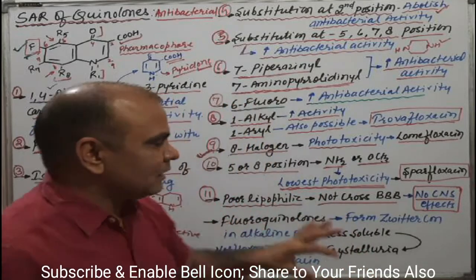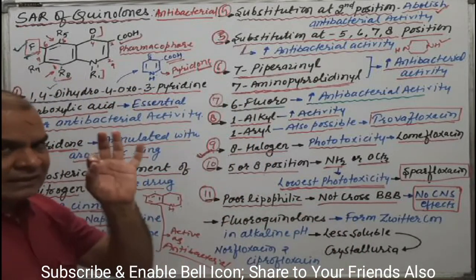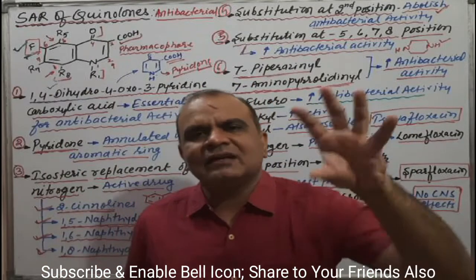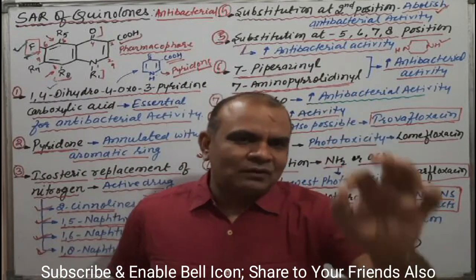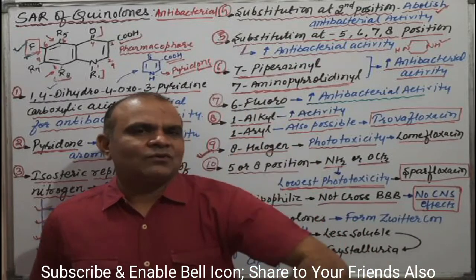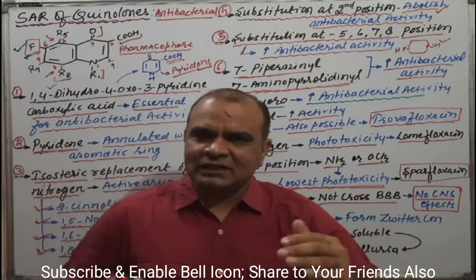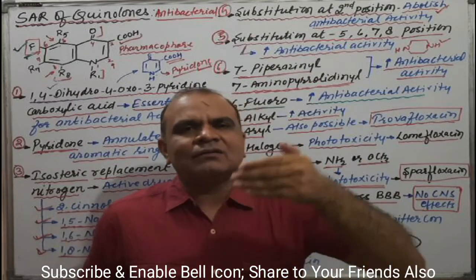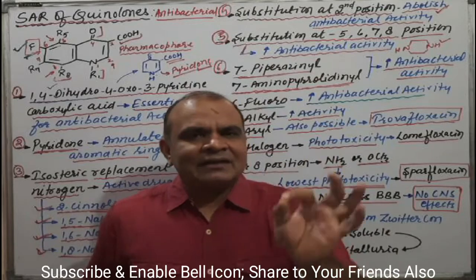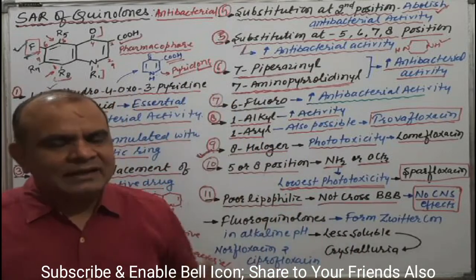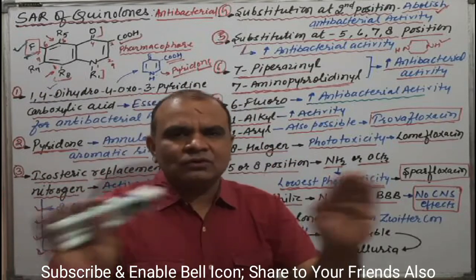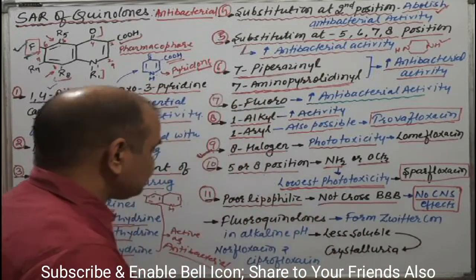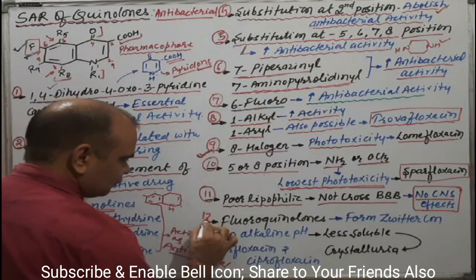Okay, suppose a person has a CNS or brain infection, a bacterial infection or whatever, and you want to give quinolones like sparfloxacin or lomefloxacin to treat that particular infection. In that condition it will be worthless, because these drugs do not cross the BBB, so there will be no CNS effect. Okay, next one, that's the 12th point.